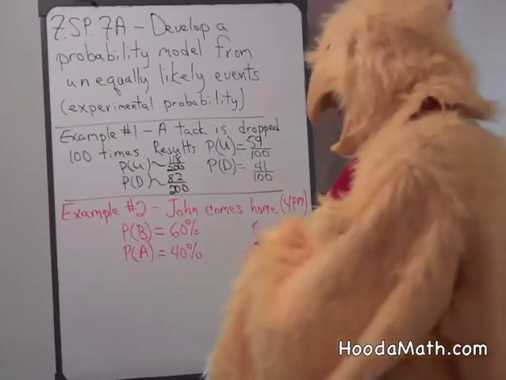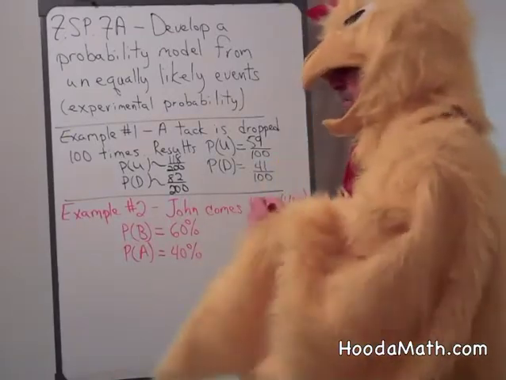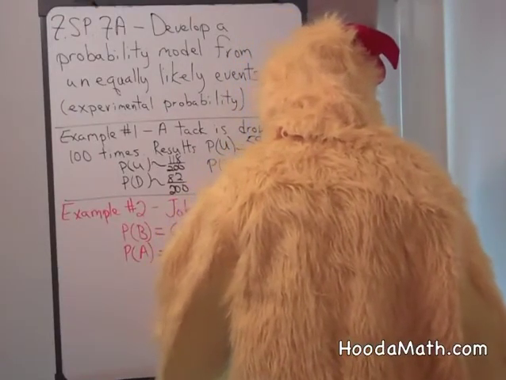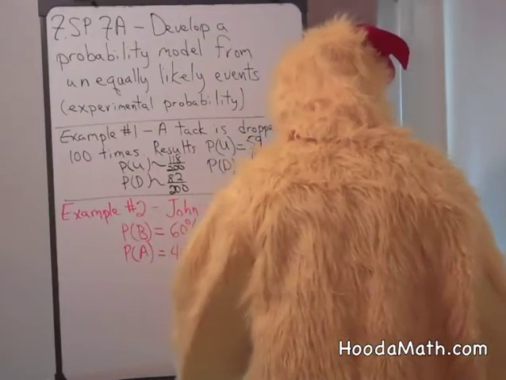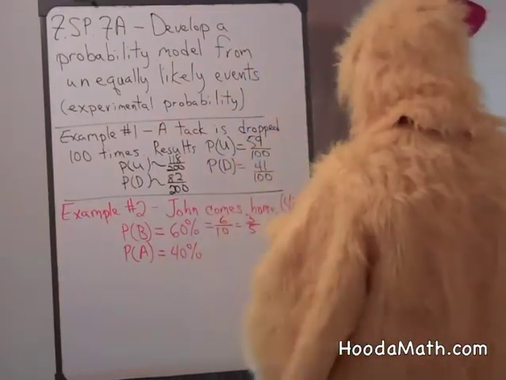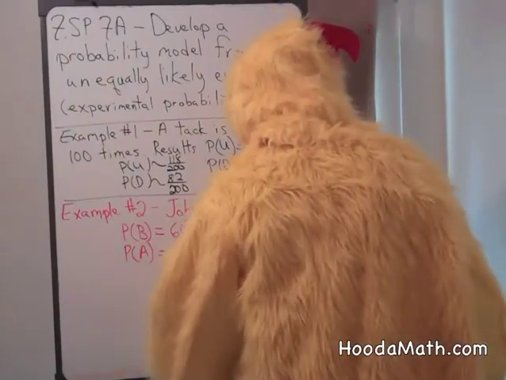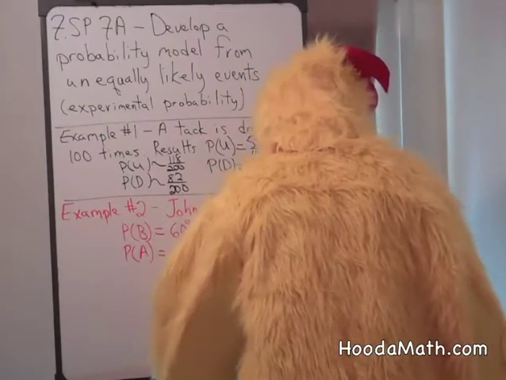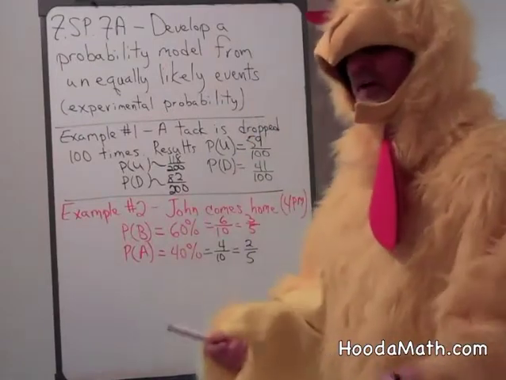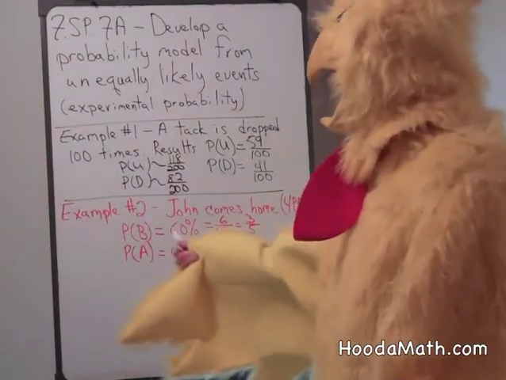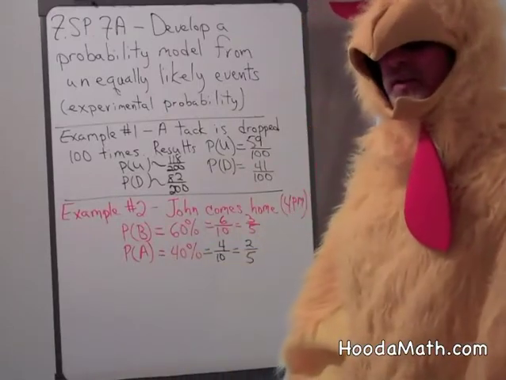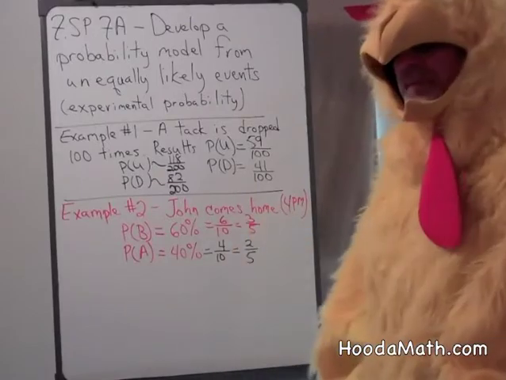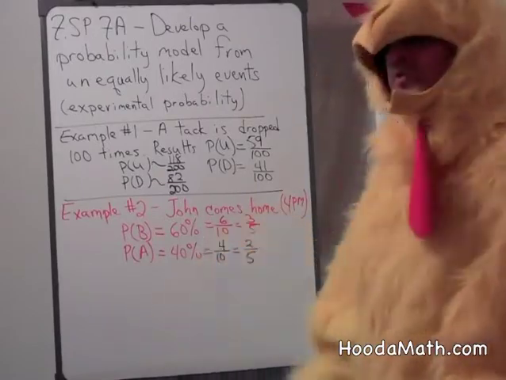Now, if you wanted to make your probability part of 1, this would be 6 out of 10, or 3 out of 5, if you want to make it a fraction. If you wanted to express 40% as a fraction, that'd be 40 over 100, or 4 out of 10, or 2 out of 5. This could be used to extrapolate how many days he would come home before or after 4 o'clock throughout the school year. Is it exact? No, but it's approximate. But it's close to what would generally happen.